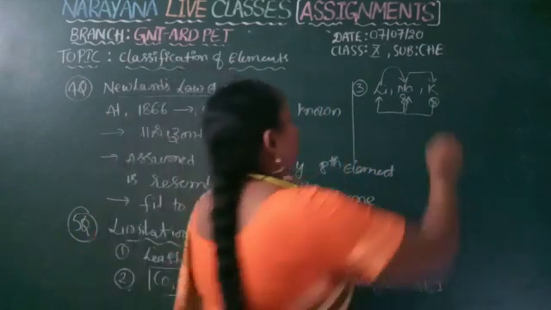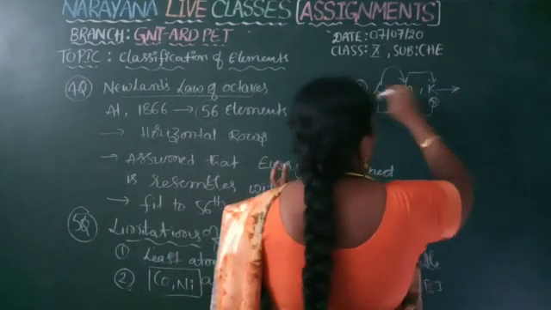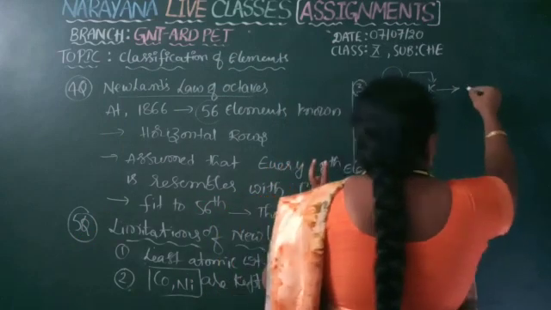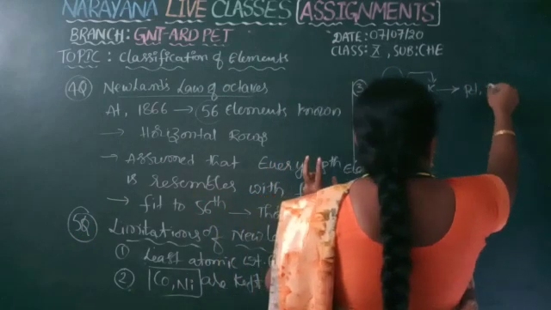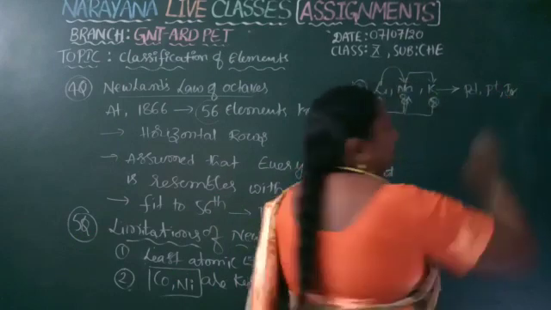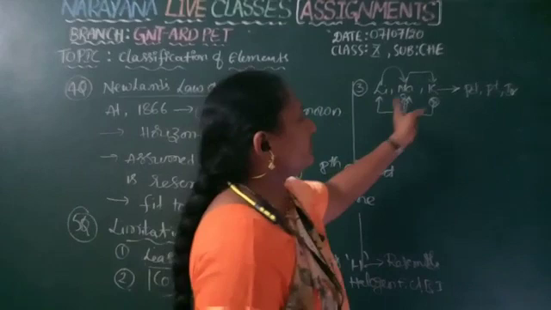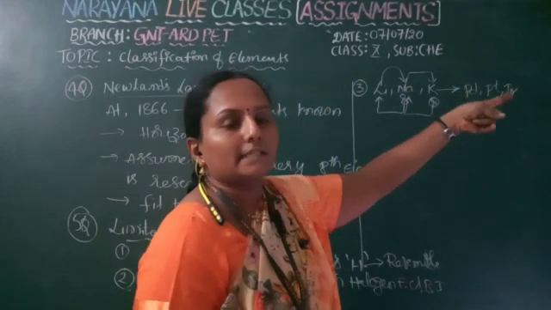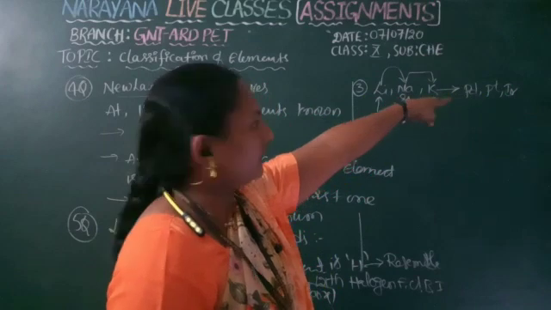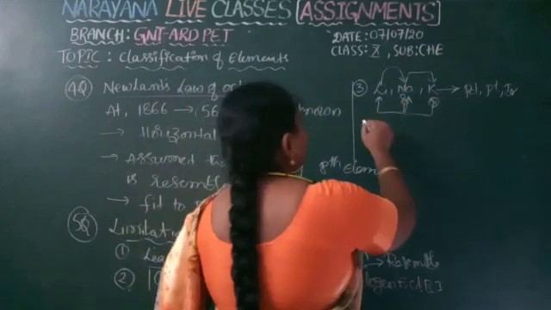But while arranging the elements in this order, these elements also were placed with elements like what nowadays we call d-block elements: platinum, palladium, iridium. These are kept in the same horizontal row, but they do not show any resemblance with those elements. So he cannot explain this also.